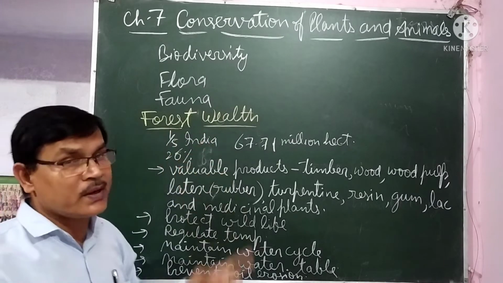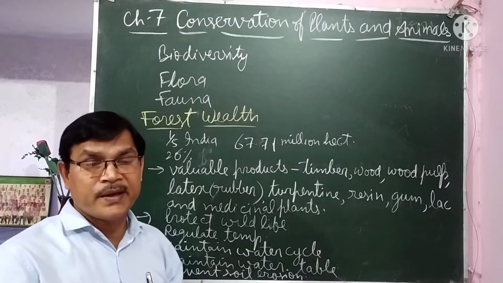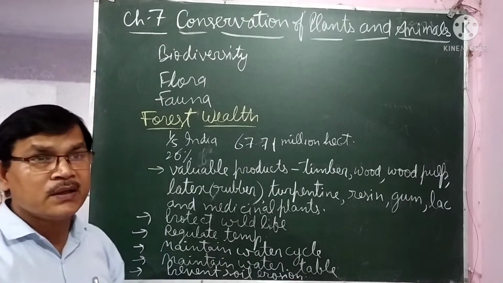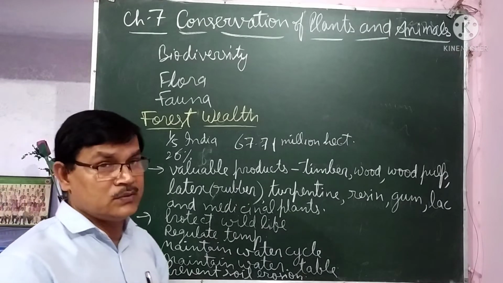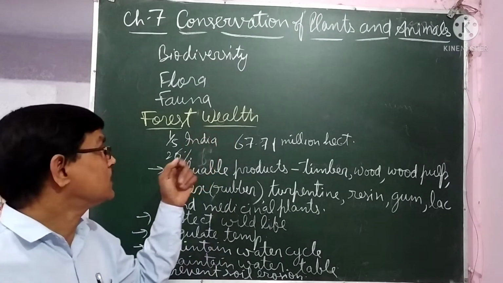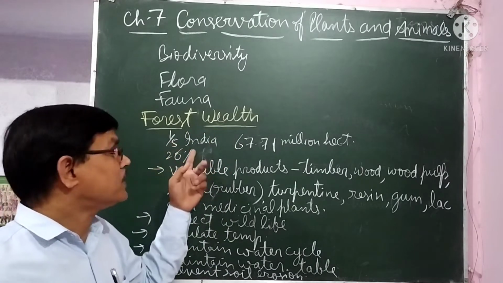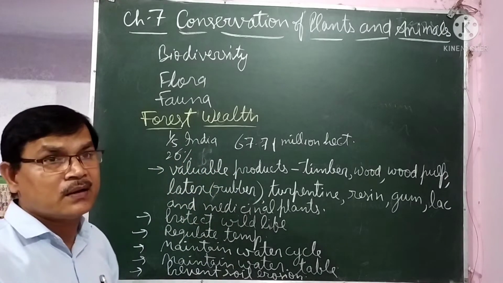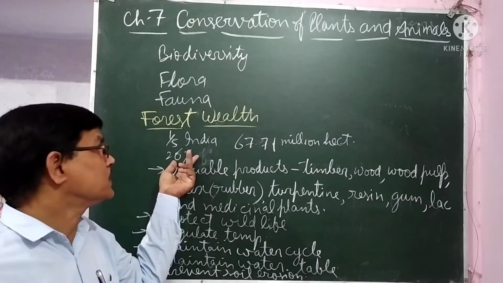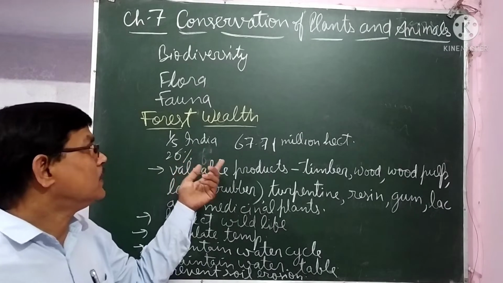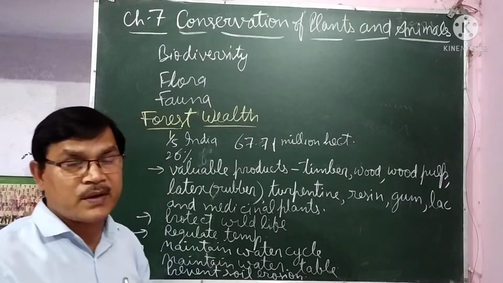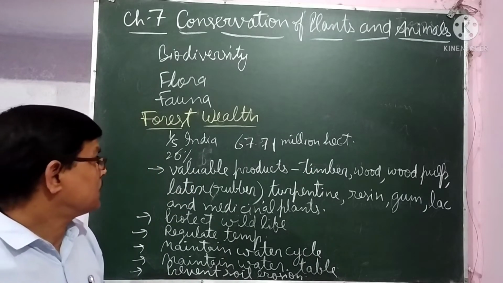Now, whatever forest is there, we get many things from our forest. About that you may have studied in earlier classes also, that forests are very useful for us. They are useful in many ways. So forest is a wealth. Okay? Forest is a wealth. In India, 1/5 of the surface of India is covered with forest. That is approximately 26% of the total surface area of India, and approximately 67.721 million hectares of forest area is there.